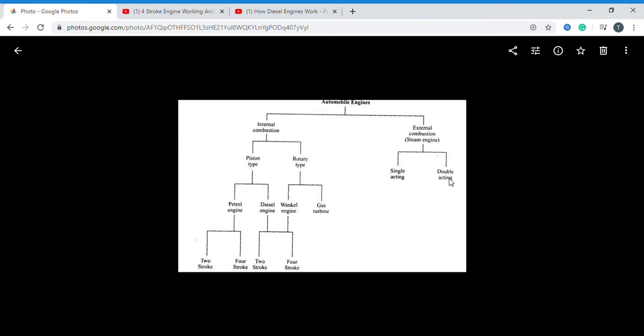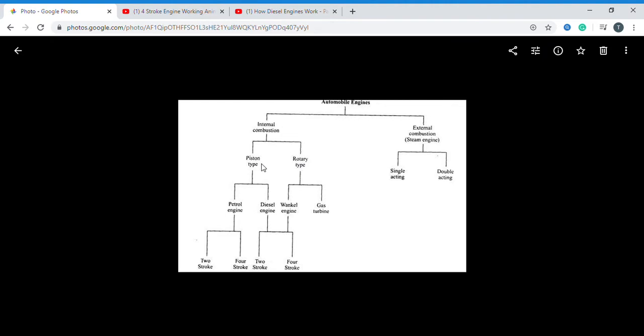Now, in the engine we have the piston, and based on the piston movement we have two types. When the piston moves in reciprocating motion, that is the piston type engine. When the piston moves in rotary motion, that is the rotary type of internal combustion engine.